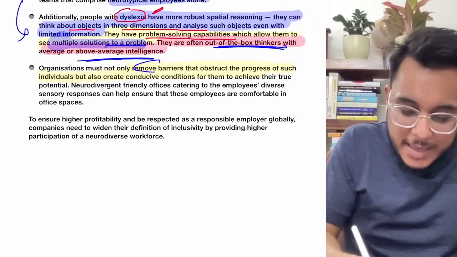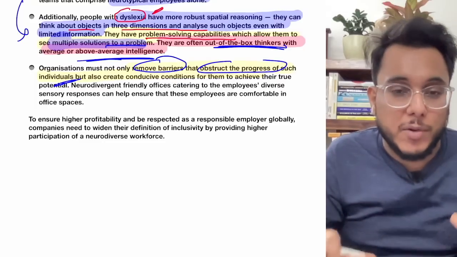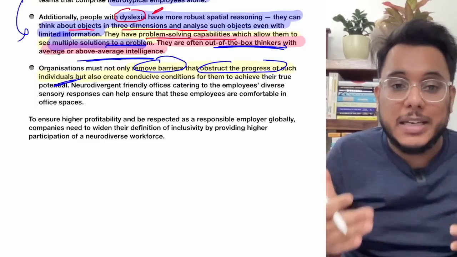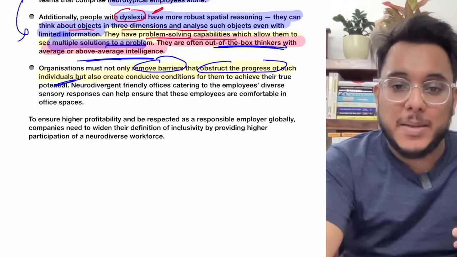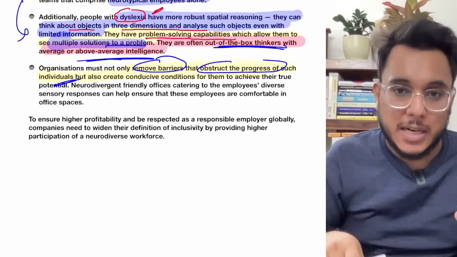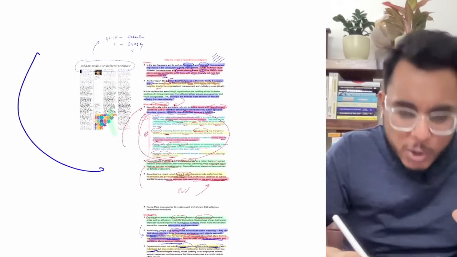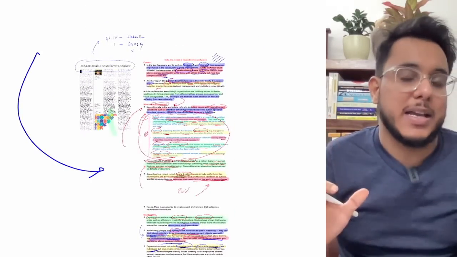So therefore the barriers which obstruct the progress of such individuals need to be removed, and workplaces need to be made more neurodiverse, and such neurodiverse workplaces happen to be more productive and more effective. This has been proved by studies also. So we need to give them proper representation. So that is a very good article, I'll say.